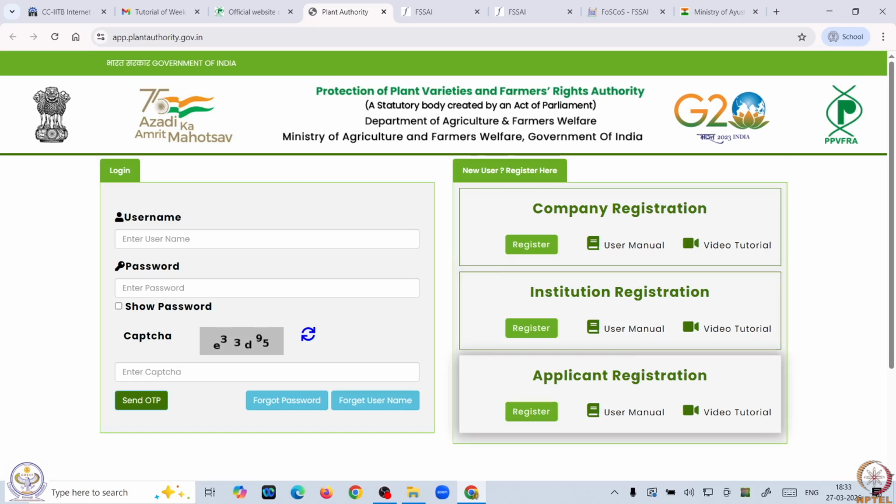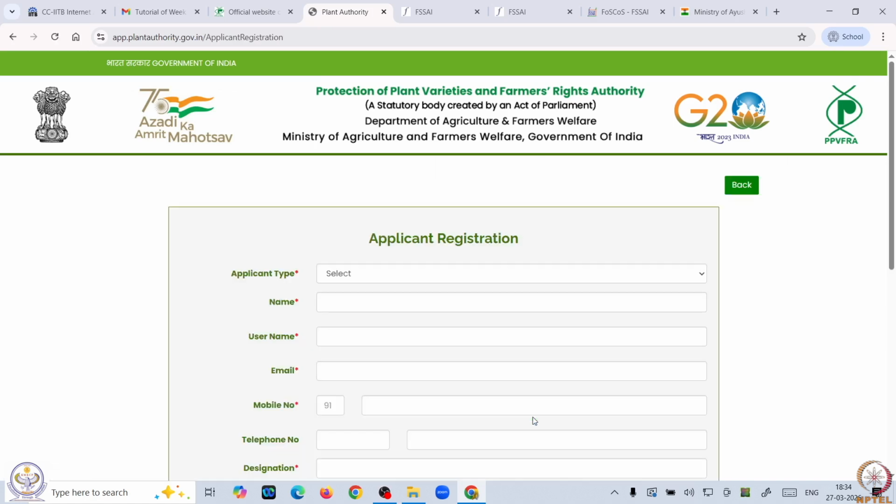And if it is a single person or a family who wants to apply for this particular service, then they need to apply through the applicant registration. For example, a farmer who has produced a particular innovative variety and needs to register that variety can apply through the applicant registration. When you click over here to register, it will open this page where you can fill up all this information,